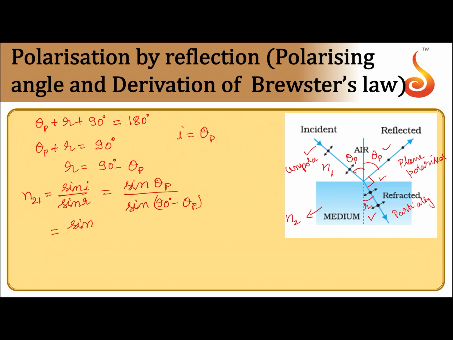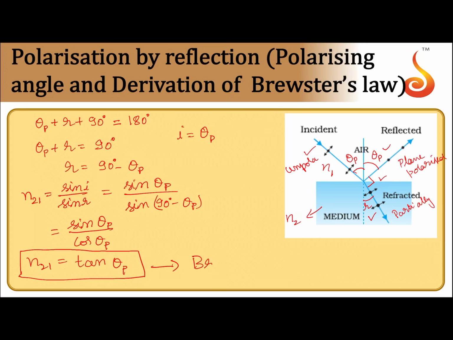We know that sin of 90 minus theta is cos theta. So that will give you tan of theta p. So the refractive index of the second medium with respect to the first medium will be equal to the tangent of the polarizing angle.